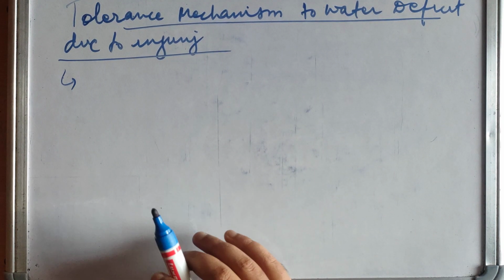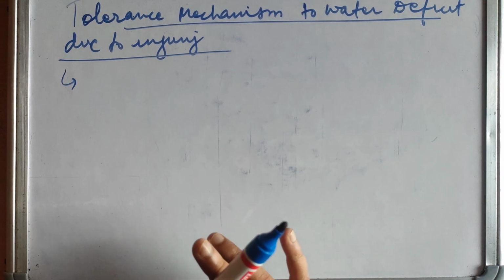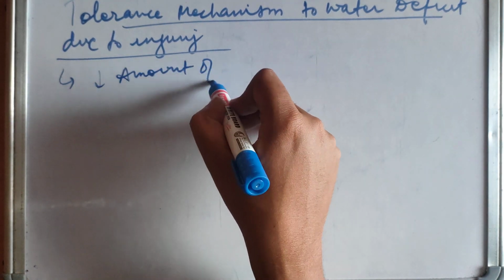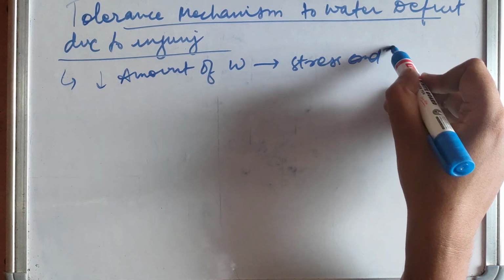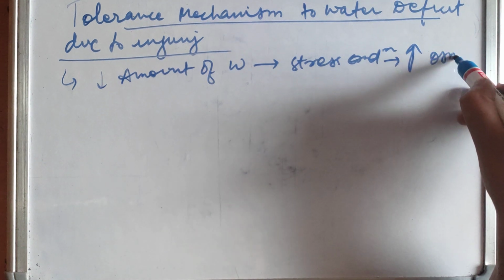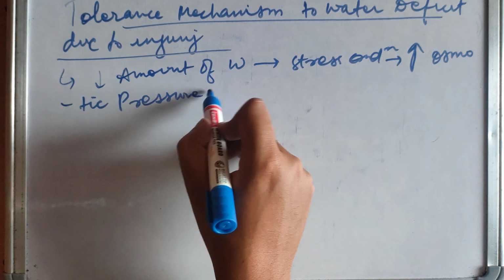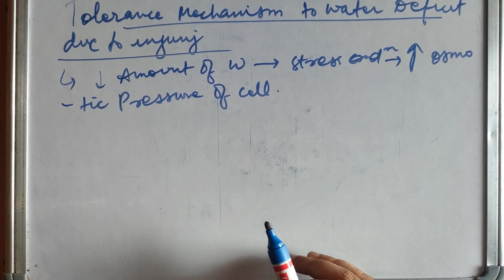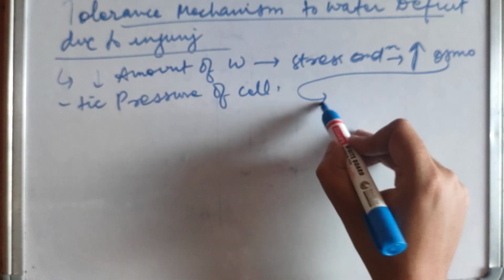First of all, there will be reduced amount of water during stress condition. There is increased osmotic pressure of plant cell. Such increased osmotic pressure permits the plant to utilize soil moisture better, and this increased osmotic pressure helps